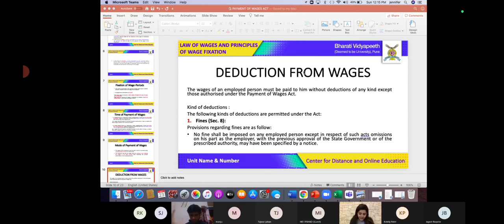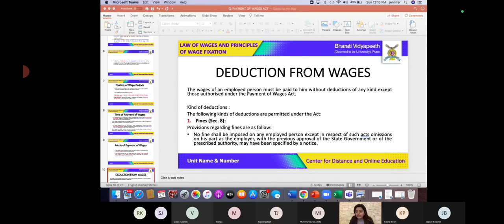So what is deduction exactly? Every amount which is paid by an employee to his employer is going to be called a deduction. So any amount which an employee is compelled to pay out of his wages to the employer is definitely going to be considered as deduction.